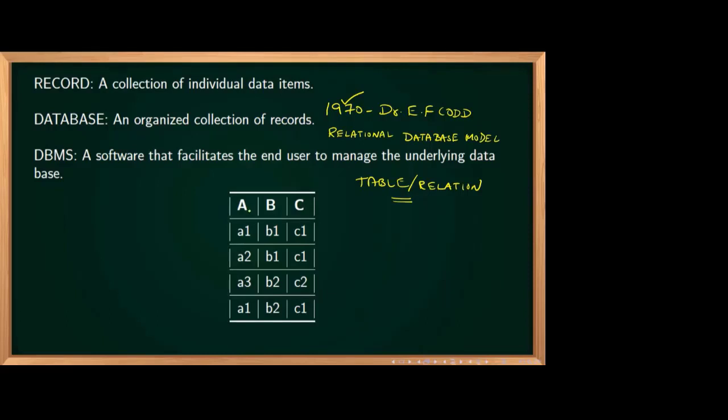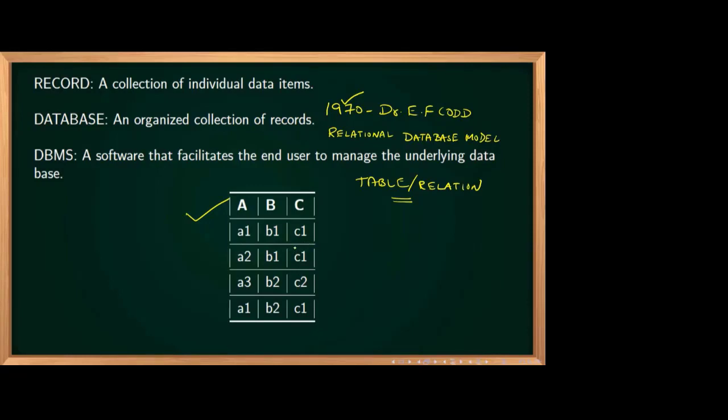Now, in that model, we have some technical terms coming up. This diagram you can see. In that diagram, I have mentioned at the top some text: record, database, DBMS, etc. So what is a record over here? In this particular table, we understood that this diagram is showing a table or a relation. In this relation or table, can you tell me what is a record? Can you respond in the chat? I have mentioned it over there. A record is a collection of individual data. So what can be a record?